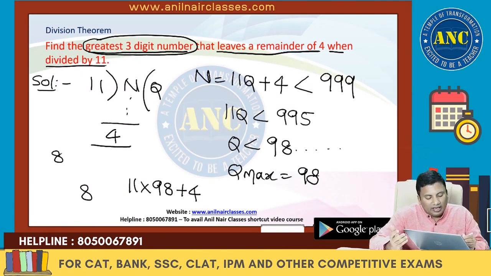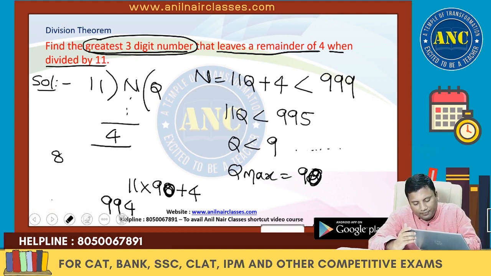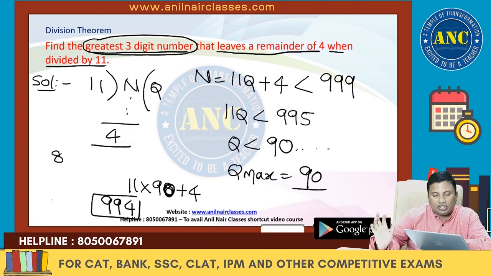I hope it is clear, right? You can check it out. What are all the values that you are getting? 11 nines are 99, so 90 point something. Q maximum is 90. So answer is 994. Calculation mistake I did here. So q maximum is 90. 11 into 90 plus 4, 994. This is the greatest 3-digit number.